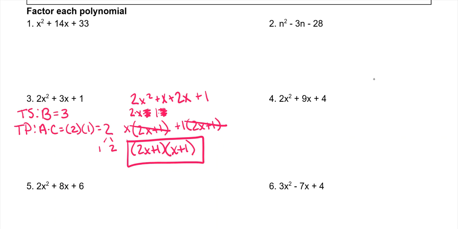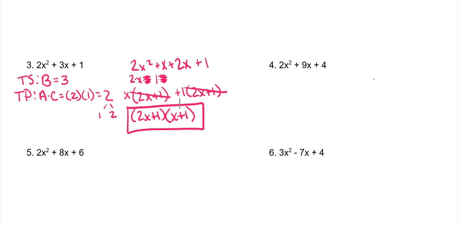I'm going to do another one besides 5. I'm just going to start 5 for you. So the first thing that you do need to do is see if there's a term that you can take out of all 3. Because this is 2 times x times x. This is 2 times 4 times x. This is 2 times 3. There is a 2 in every one of those. So I'm going to pull a 2 out, and these will go away. And then what's left stays in. So that's x squared plus 4x plus, and then a 3 is at the end.